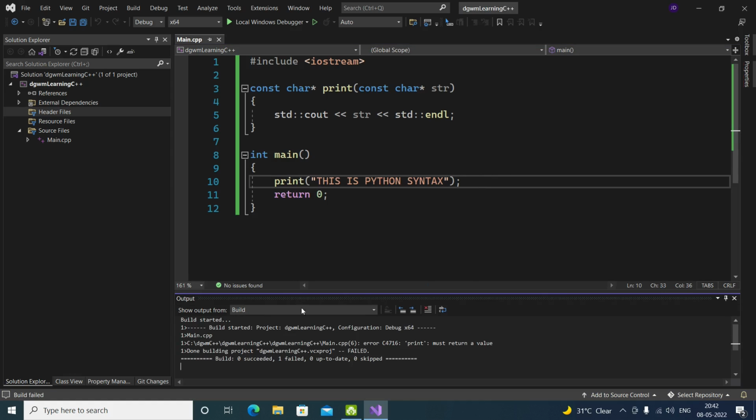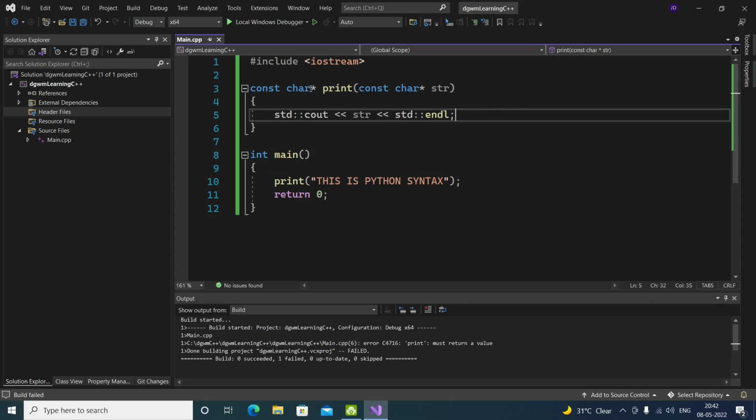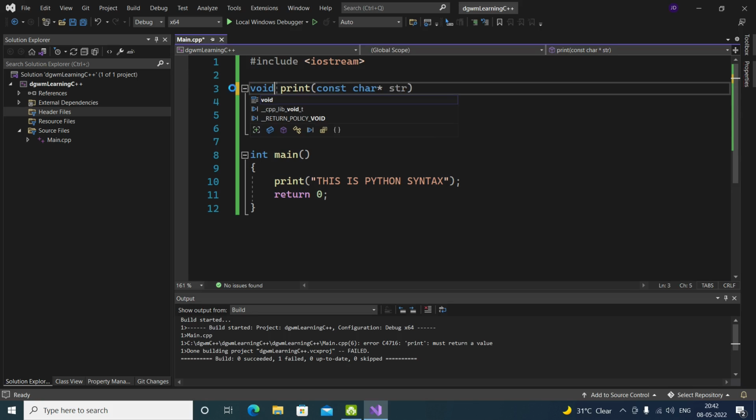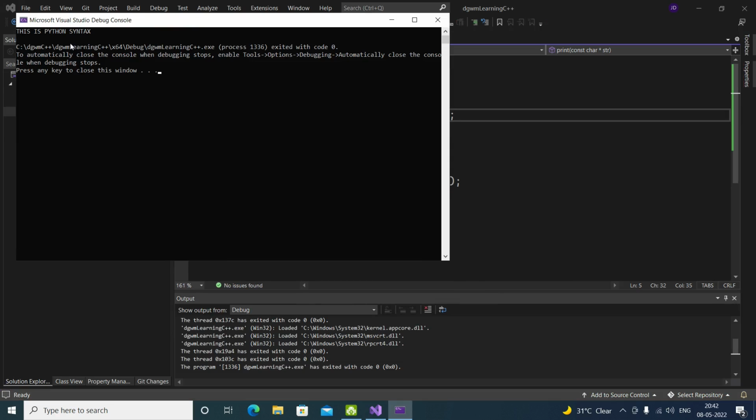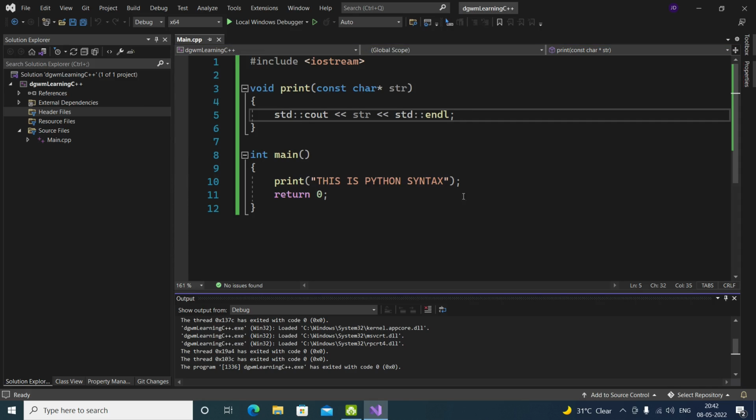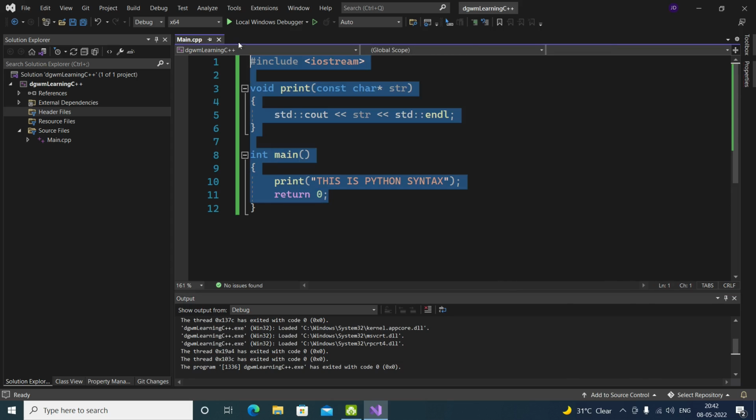Oh, okay. Now we are going to make it void, because we are not returning any value and just printing it. So we are not returning, so we can make it void and it will work like this. Okay, fine. Alright, so let's see. This is a basic function.